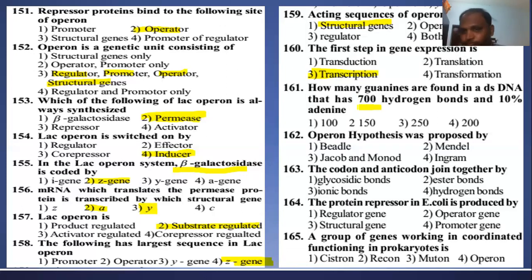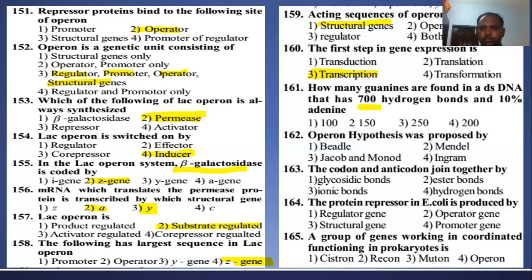20% means you can take it out of 700. Out of 100%, 20% are adenine and thymine, which have 2 hydrogen bonds, right? And the remaining we have to calculate.